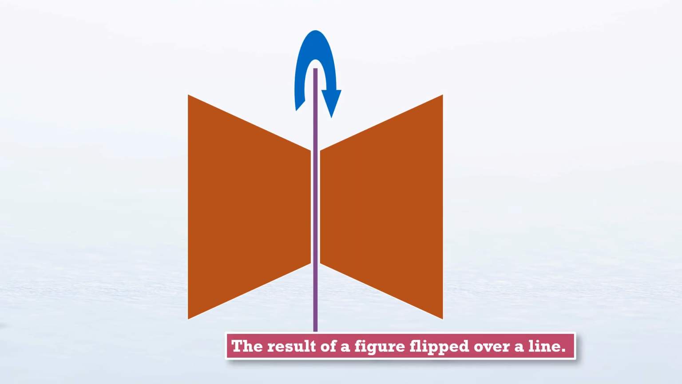Well, if you see this figure, along this purple line this figure is getting flipped. You had one figure and along that purple line that figure got flipped over to the other side of the purple line. So the result of a figure which is flipped over a line will be called the reflection of the previous figure. This one will be called the reflection of this figure.